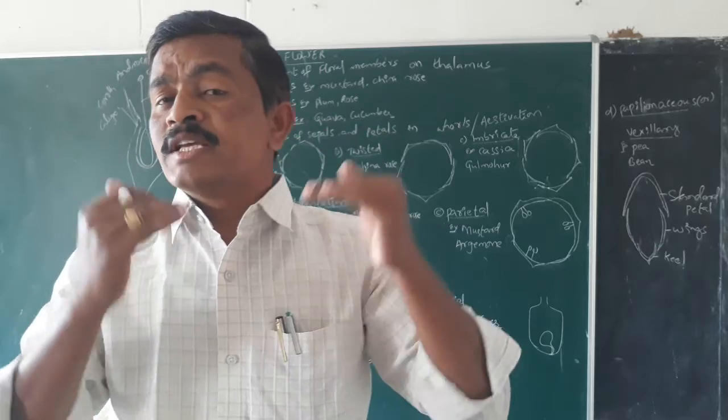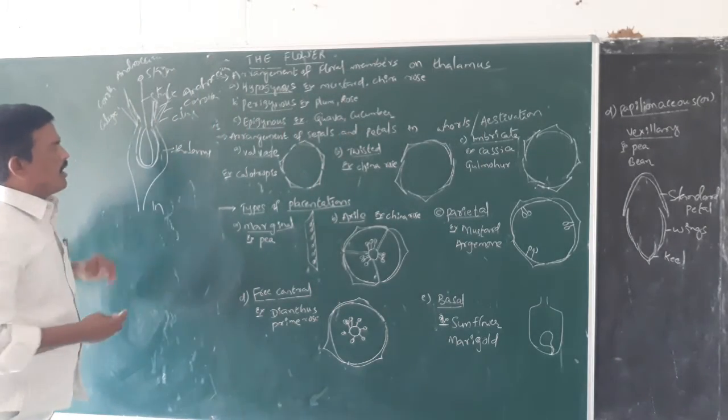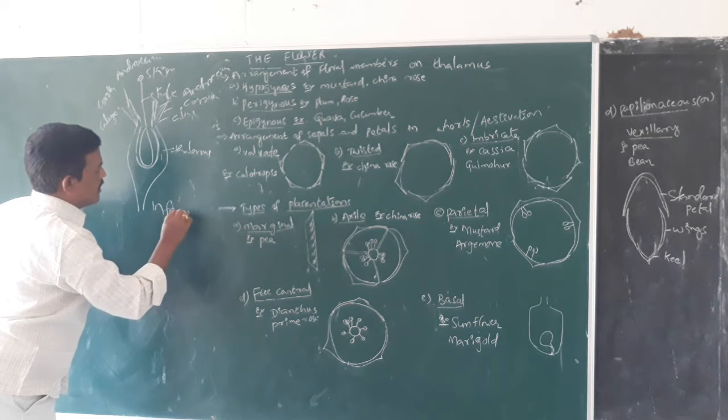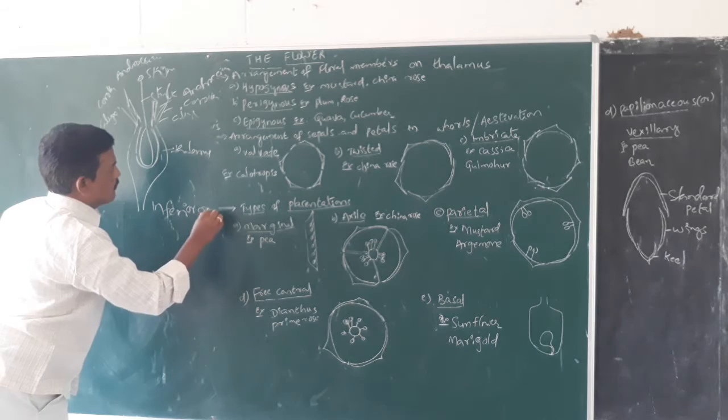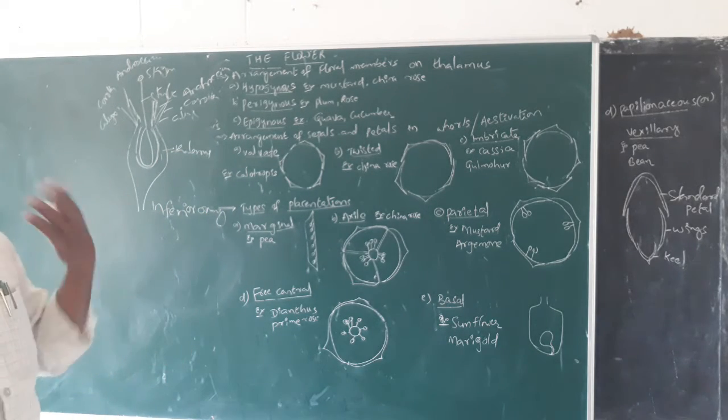So here the ovary is said to be inferior ovary. Here in case of the epigynous flower, the ovary is inferior. So in case of the epigynous flower, the ovary is said to be inferior.